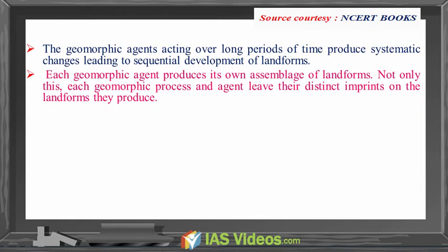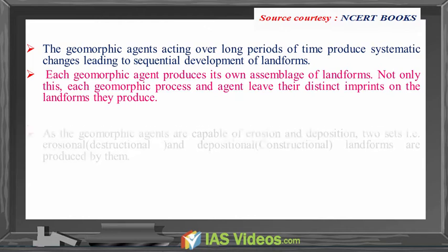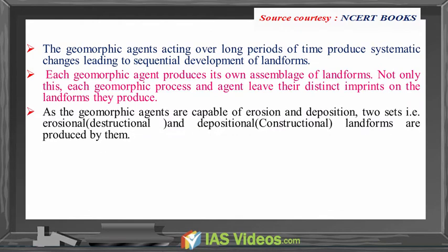The geomorphic agents acting over long periods of time produce systematic changes leading to sequential development of landforms. Each geomorphic agent produces its own assemblage of landforms. Not only this, each geomorphic process and agent leaves its distinct imprints on the landforms it produces. As the geomorphic agents are capable of erosion and deposition, two sets, that is erosional (destructional) and depositional (constructional) landforms